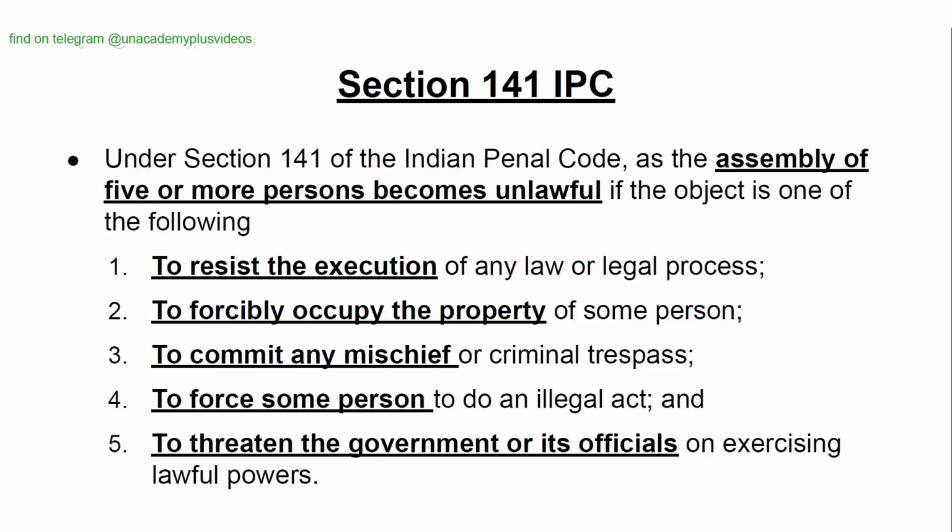Section 141 IPC. Under Section 141 of the Indian Penal Code, an assembly of five or more persons becomes unlawful if the object is one of the following: to resist the execution, to forcibly occupy property, to commit any mischief, to force some person to do an illegal act, and to threaten the government or its officials on exercising lawful powers.